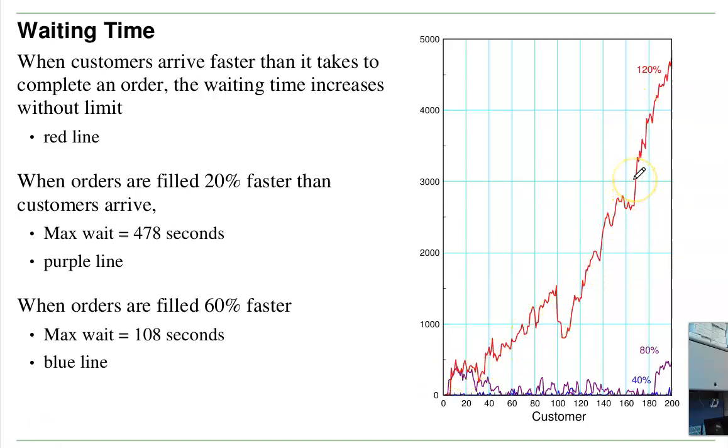What I need to do is bring in more servers, reduce the time it takes to fill the orders, or hire more cooks. If it's 80%, that's the purple, I'm keeping up, though it occasionally gets fairly large. If the time to fill the orders is only 40% of the arrival time, the queue size stays fairly small. So these are the kinds of studies I can do with service time versus arrival time.